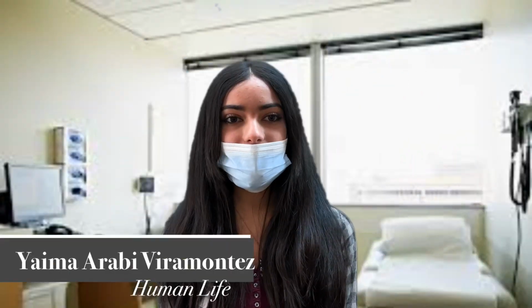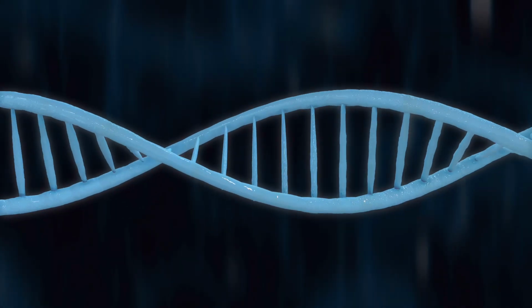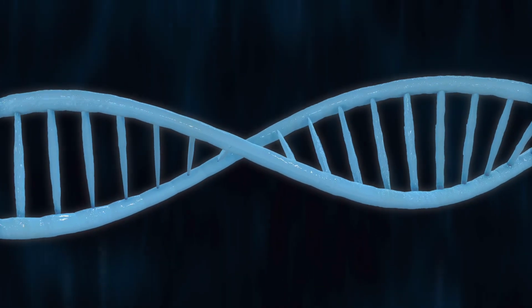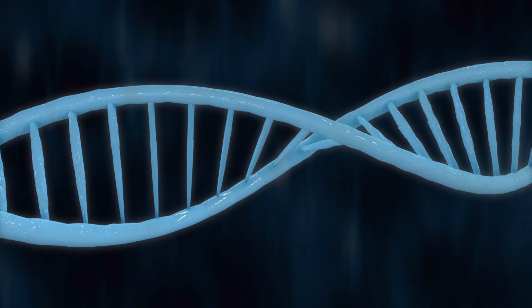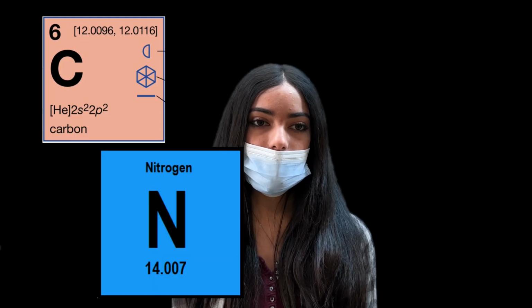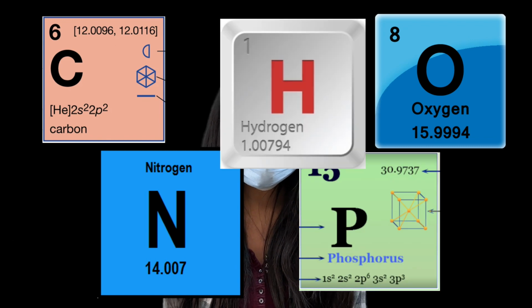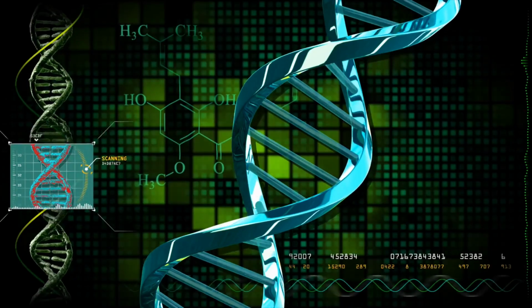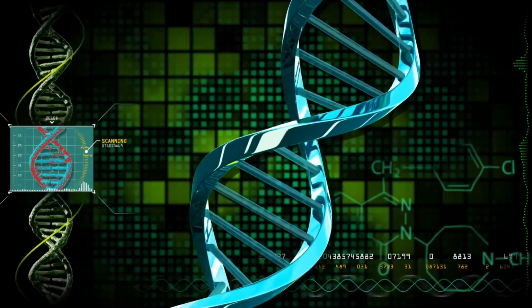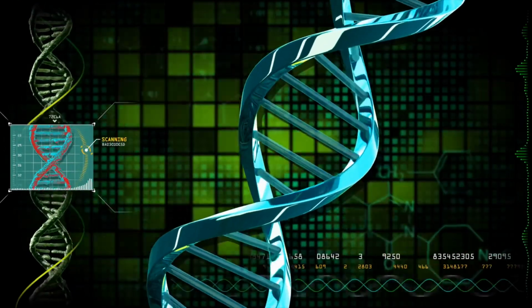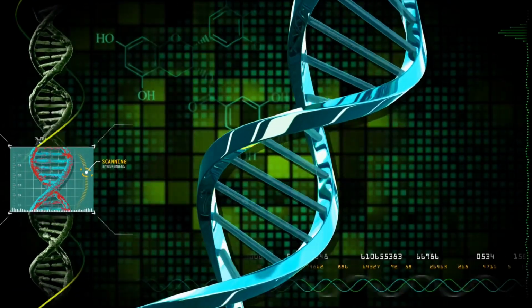Human life and the genetic differences in DNA. Different elements within DNA are needed to encode genetic information. The basic elements that compose DNA are five atoms: carbon, nitrogen, oxygen, phosphorus, and hydrogen. The basic components include deoxyribose sugar, a nitrogenous base, and a phosphate group.